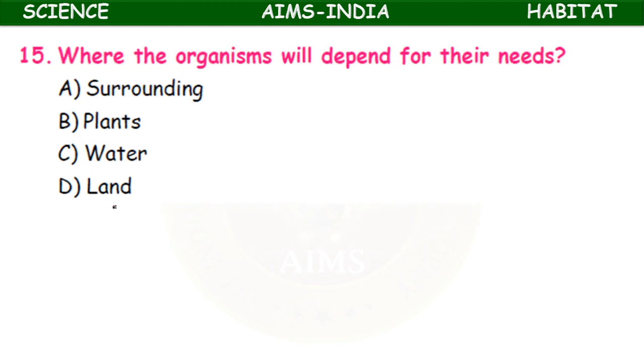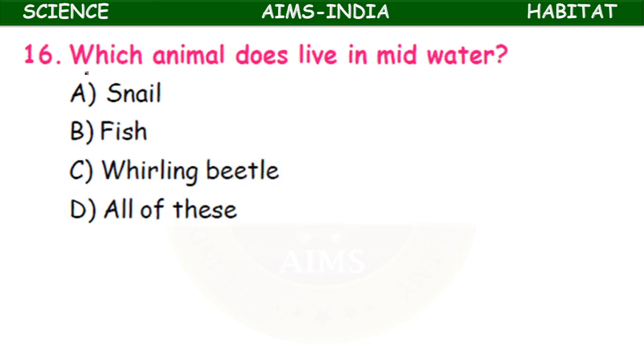Where the organisms live will depend on their needs. Surroundings: plants, water, land, environment or surroundings. Which animal lives in mid-water? Snail, fish, whirligig beetle, all of these. It is the fish which lives in the mid-water of a pond.